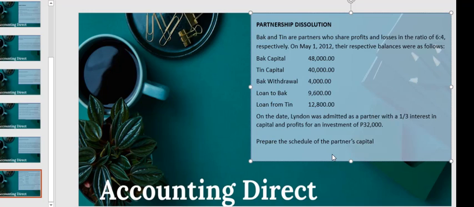So, a sample of the circumstances that would lead to dissolution is an admission of a new partner, which we have in this problem, of which Lyndon is a new partner. It may also result from a withdrawal of a partner, a retirement or a death of a partner, and an incorporation of a partnership.